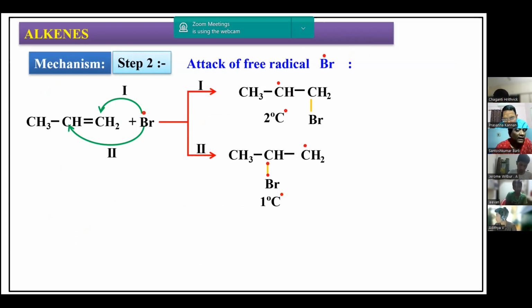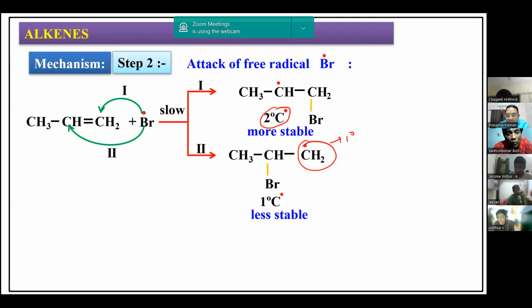Now after adding to the first carbon atom, we are getting the secondary free radical here, right? This is the secondary free radical. Now this other one, the dot, is the primary free radical. So which is more stable again? Again, the secondary free radical is more stable. Therefore, the hydrogen, H dot, now has to add to this to get the